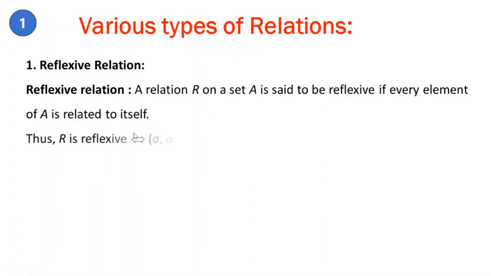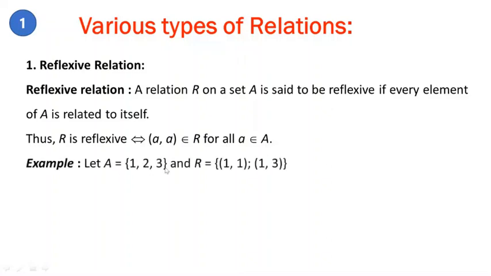Thus, R is reflexive if and only if the ordered pair (a, a) belongs to the relation R for all a belongs to the set A. Keep in mind here, each and every individual element of set A is related to itself.